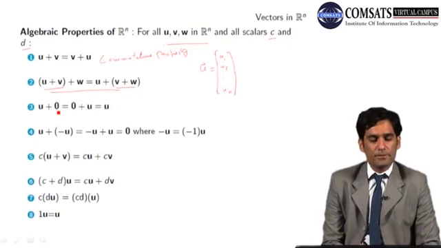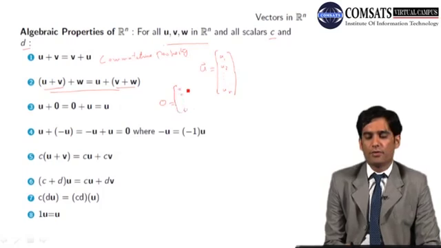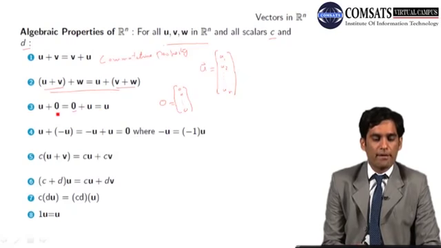Similarly, 0 here is not a single 0, it's a null vector which contains all n entries as 0, 0, 0, and so on and so forth. This is the null vector. So whenever we add any vector to the null vector, or the null vector to any vector, the answer is the same vector. Of course it is.